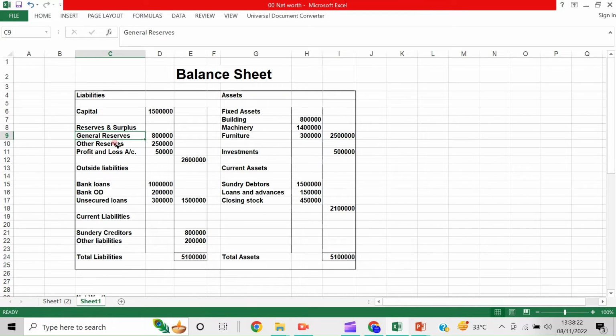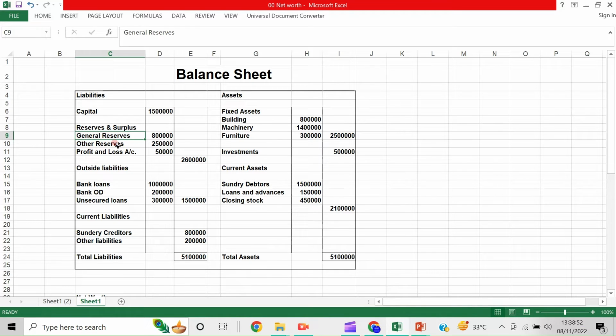For these purposes, some reserves are appropriated, kept out of the profit every year. Some particular portion, some keep some percentage, depending upon how much net profit is earned by the business.